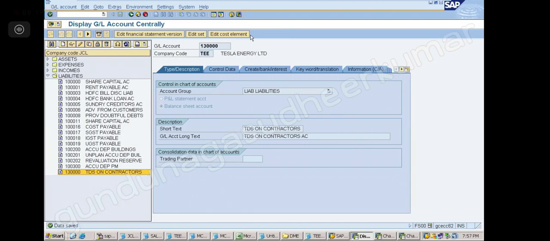Copy ledger from one company to another company. Just now, yes, you did. Yes, so you copied the same account from one company code to another company code. Yes, you can copy.